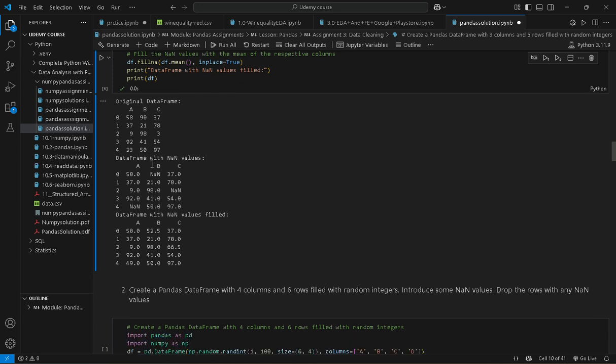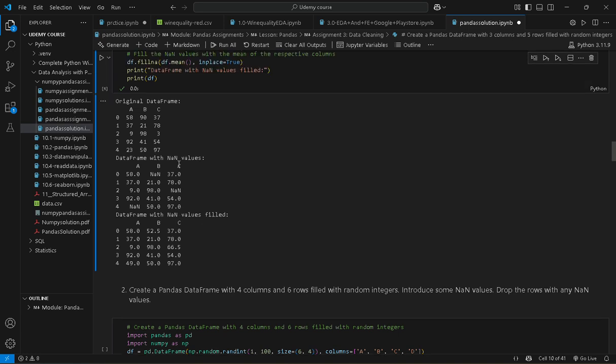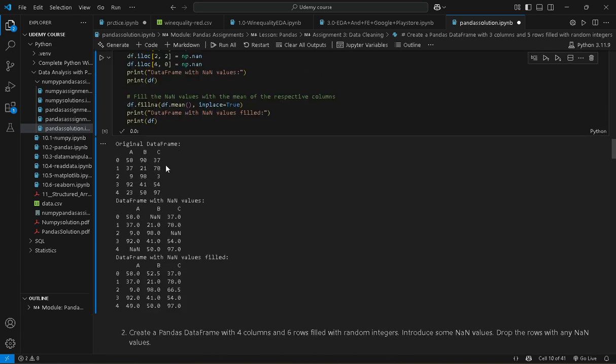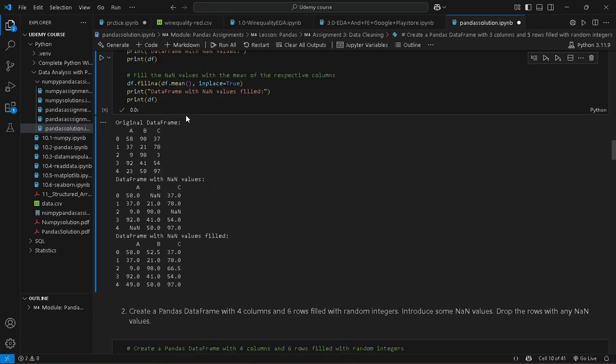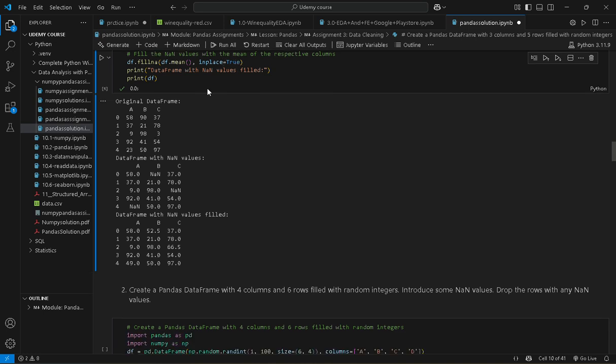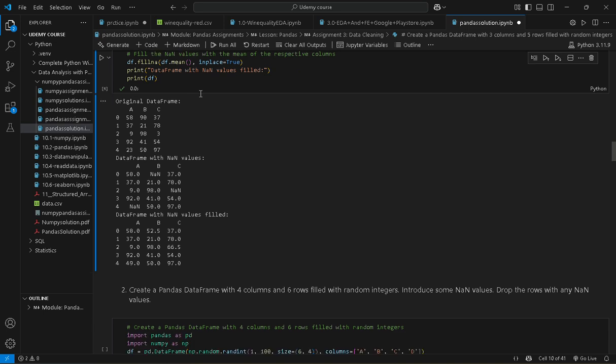The original data frame is this, and we create a data frame with NaN values, here in the a column, b column and c column, and we have to fill the NaN values with the mean. If you do not set inplace equal to true, the change is not saved, and afterward when you generate other output it will not be replaced.